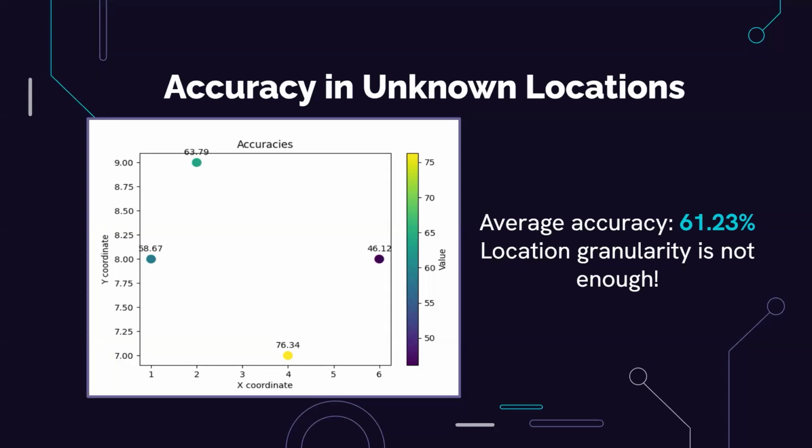But the reason behind that is that the data we give to the neural network is only from a few locations. So our neural network didn't actually have a chance to identify how to handle XY coordinates of unknown locations. But this 60% gives a huge scope for future work.